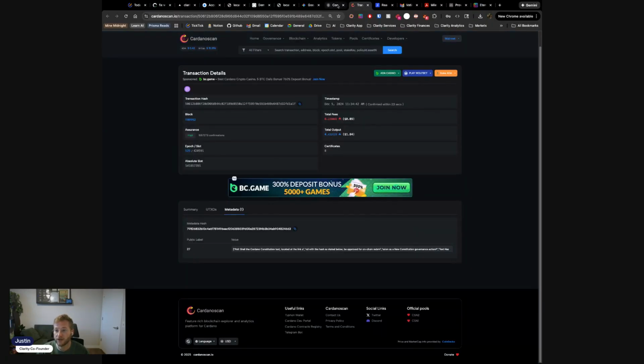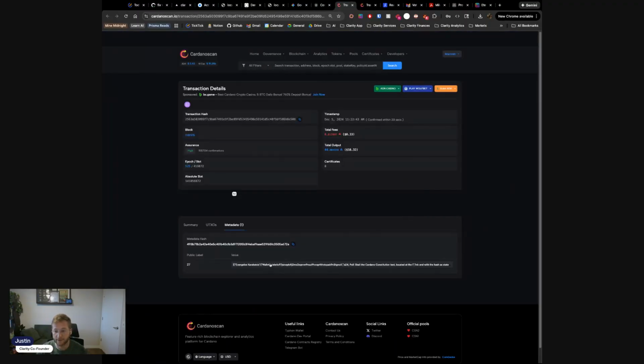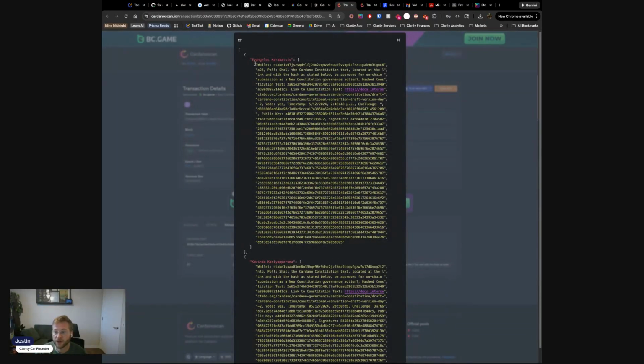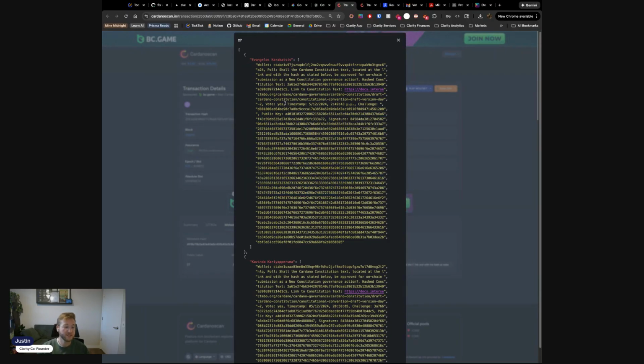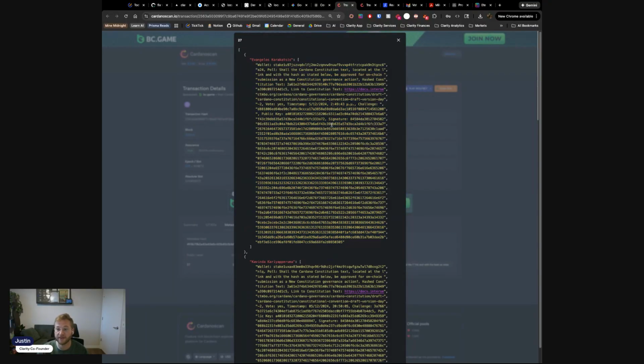Now we can also check out each individual signature here. So here we have this wallet. For each wallet that voted, we have the signature that they provided and we collected. So if anybody wants, they can go through and audit that this wallet was the actual person who voted on this proposal and that they voted in this way.